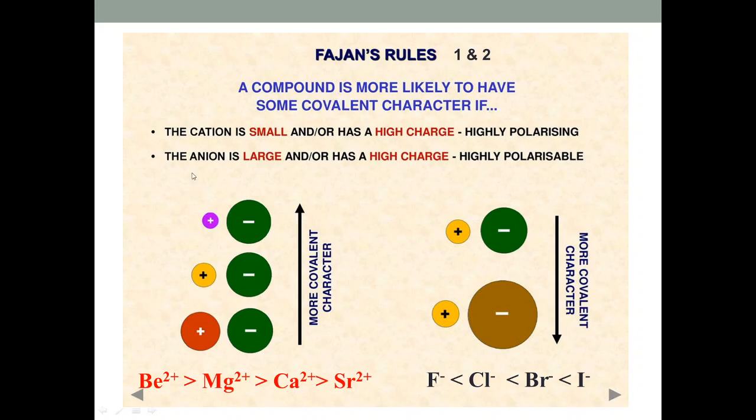The other rule is that the larger the anion, the higher the polarizability. For example, here are two anions. The black anion has small size as compared to the brown anion. So as the size increases, in case of anion the polarizability also increases. For example, fluorine has less size as compared to iodine, and hence iodine has more polarizability as compared to fluorine.